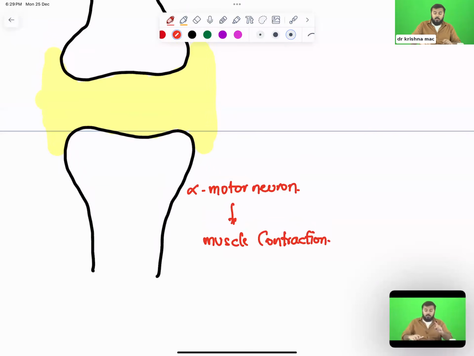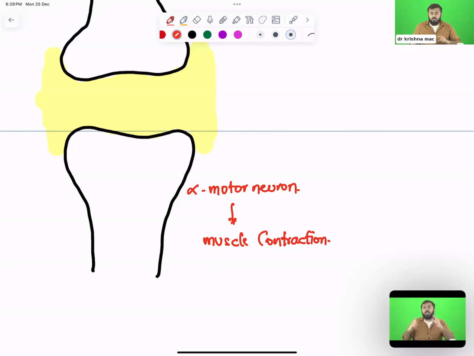And remember one thing, the alpha motor neuron is 24/7 activated. If the alpha motor neuron is activated 24/7, then my muscles would have to be contracted 24/7. Why are my muscles not contracting? Whenever I want to contract my hand, I contract it and lift the bottle. If I want to relax, I relax.